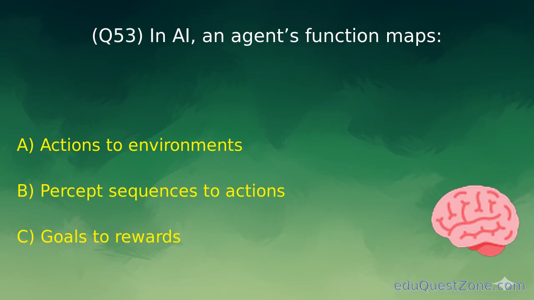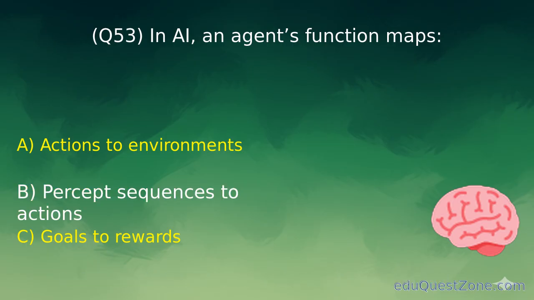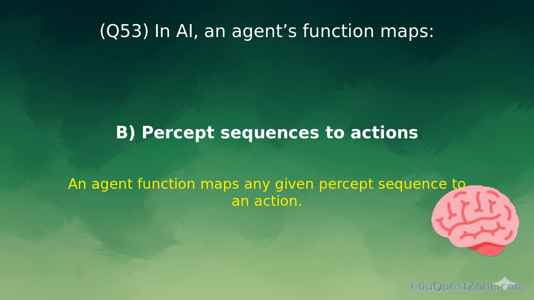Question 53. In AI, an agent's function maps. Option B. Percept sequences to actions. An agent function maps any given percept sequence to an action.